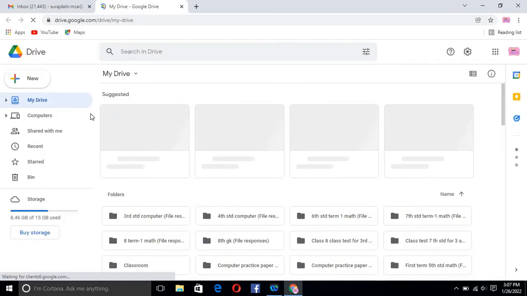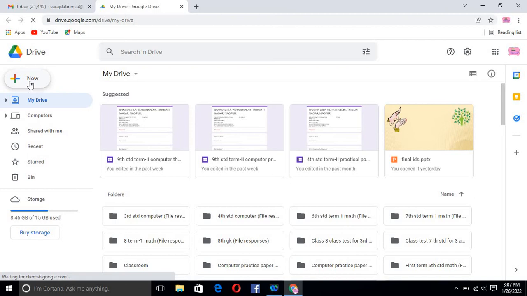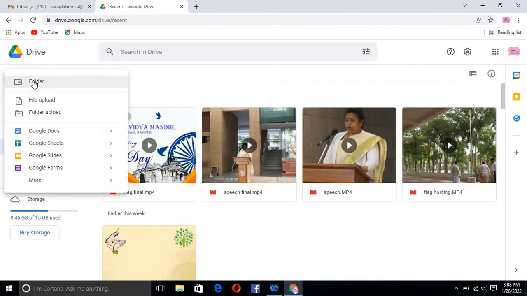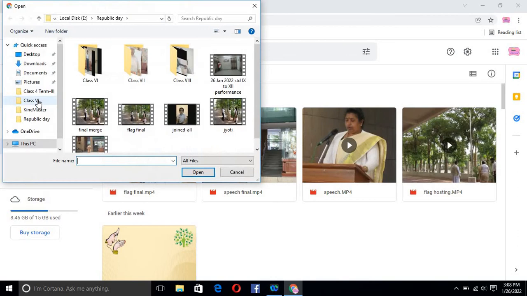Here in your Drive you have to upload the video that you want to send. After uploading you have to check the recent option. I have already uploaded some videos, and I will show you how you can upload a video. Click on the new option and there is a file upload option.